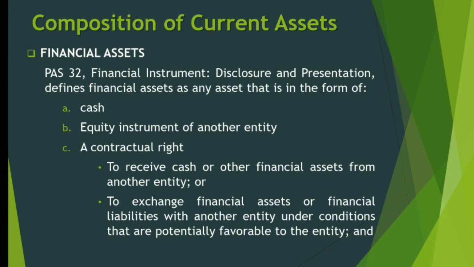So, financial assets include a contractual right to receive cash. That means even though it is not yet cash right now, later on it can become cash. For example, accounts receivable, notes receivable, loans receivable, bonds receivable, and other receivables. Because when you collect these receivables, what you receive is cash.